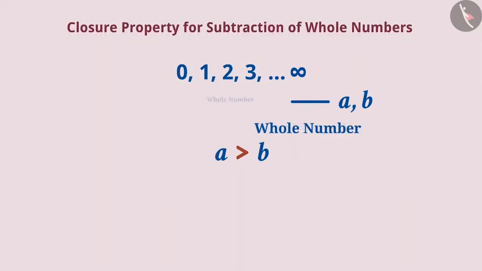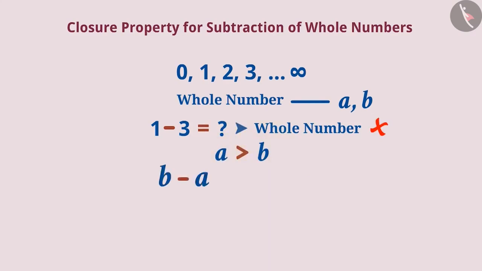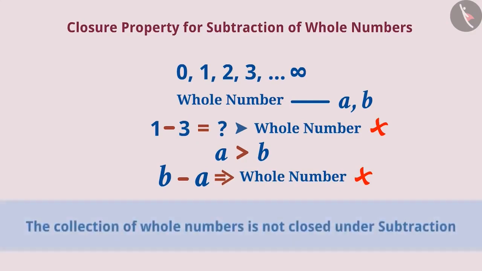But if we subtract a larger whole number 3 from a smaller whole number 1, the same is not possible. Therefore, if A is a larger number than B, then B minus A cannot be a whole number. That is, when we subtract any two whole numbers from a collection of whole numbers, the result is not always a whole number. Therefore, the collection of whole numbers is not closed under subtraction.